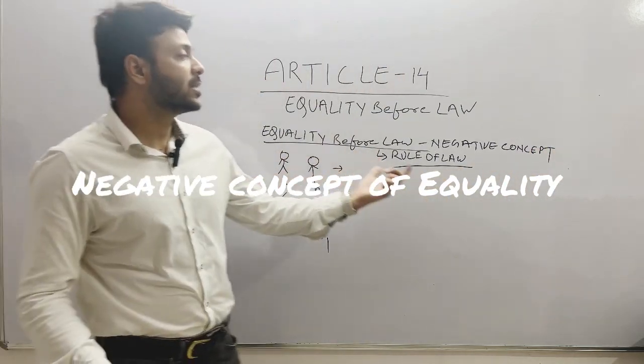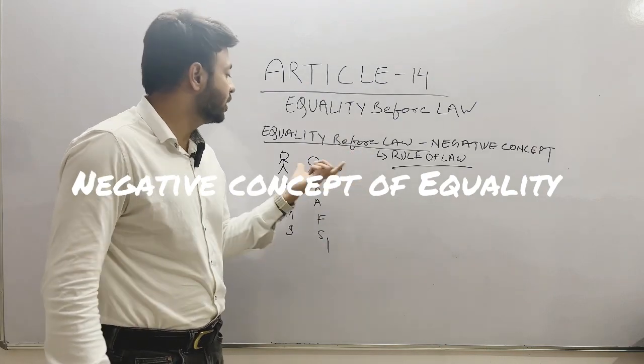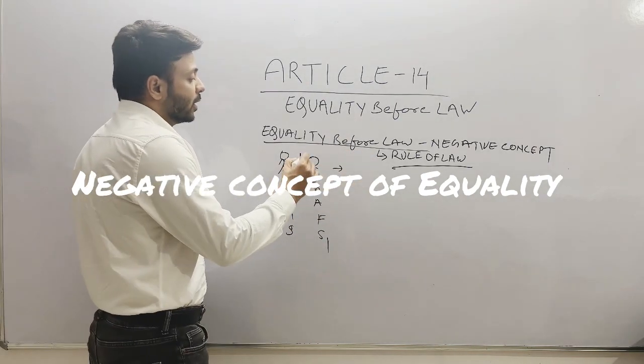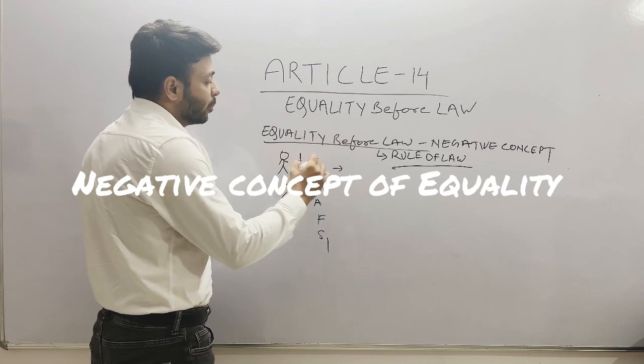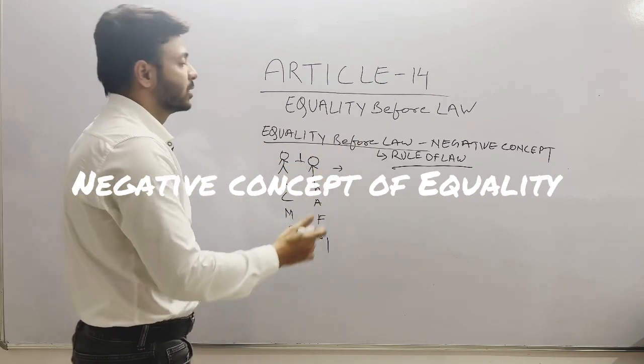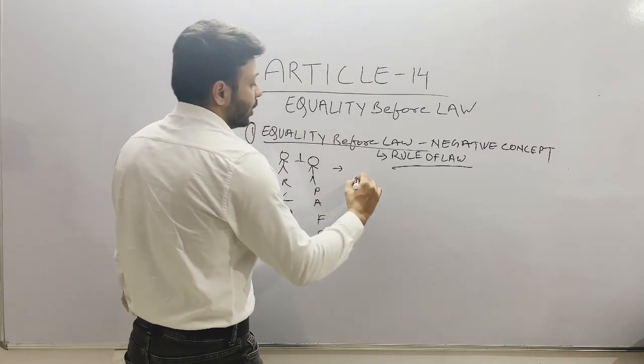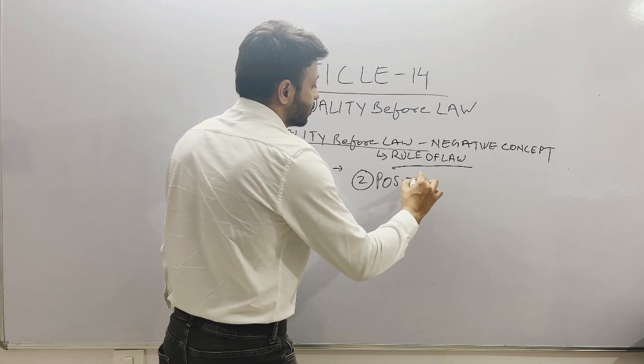Equality before law is a negative concept under Article 14, which tells that all individuals are treated equally and they are below the law, and both individuals should be treated by law equally. So this is a negative concept. The other concept, which is known as the positive concept, is concept 2 of Article 14.